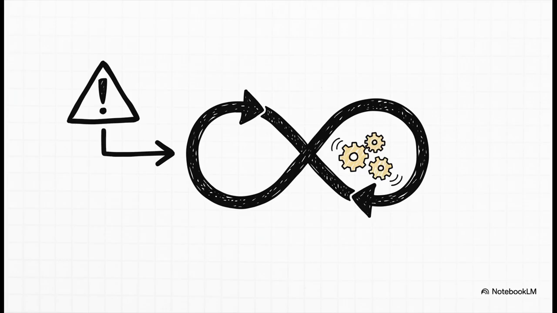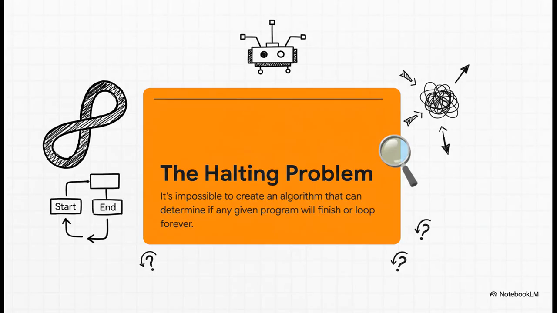What happens when you're testing one of these programs and it never stops? What if it's just stuck in an infinite loop, running forever? This brings us face to face with one of the most famous problems in all of computer science, the halting problem, proven by the great Alan Turing. It states that it's fundamentally impossible to write a single master program that can look at any other program and tell you for sure if it will eventually stop or if it will run forever.